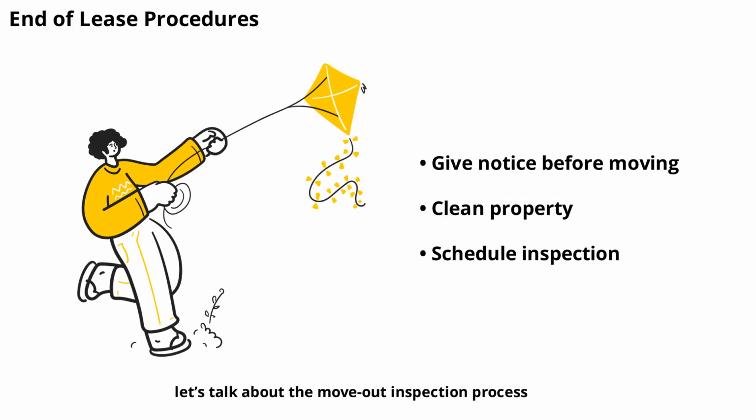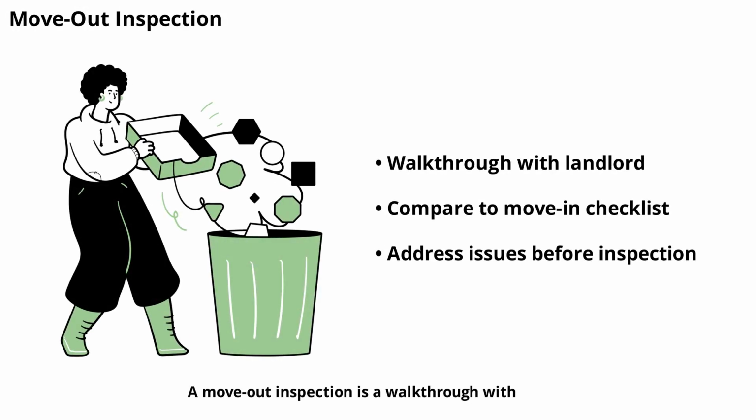Now, let's talk about the move-out inspection process. A move-out inspection is a walkthrough with your landlord to assess the property's condition. This determines if any deductions will be made from your security deposit. Be present during the inspection and compare the property's condition to your move-in checklist. Address any issues if possible before the inspection. This process helps ensure fairness and transparency.